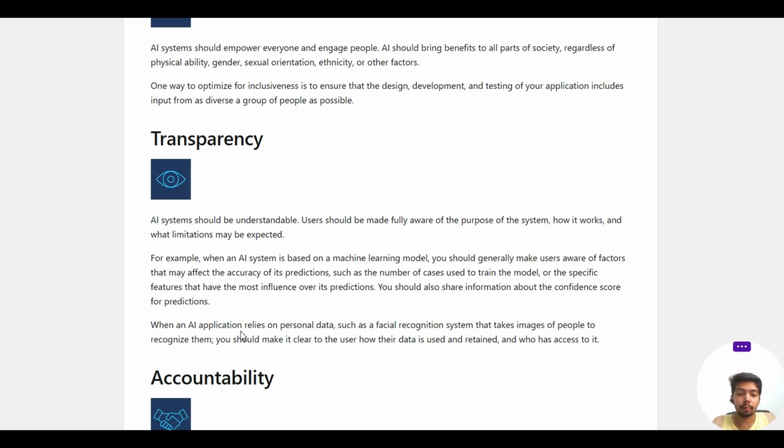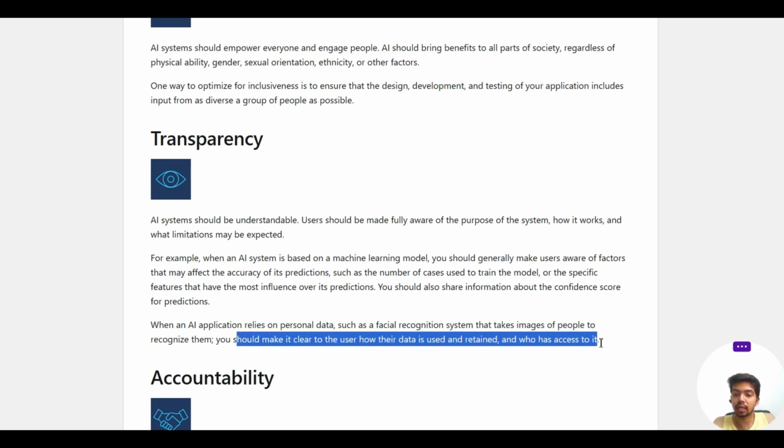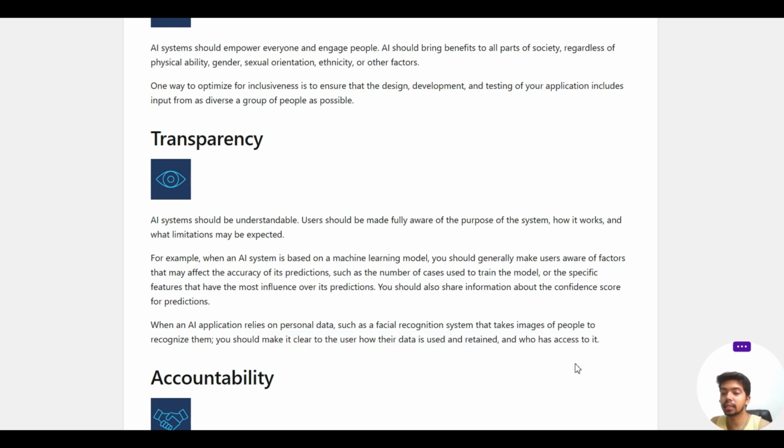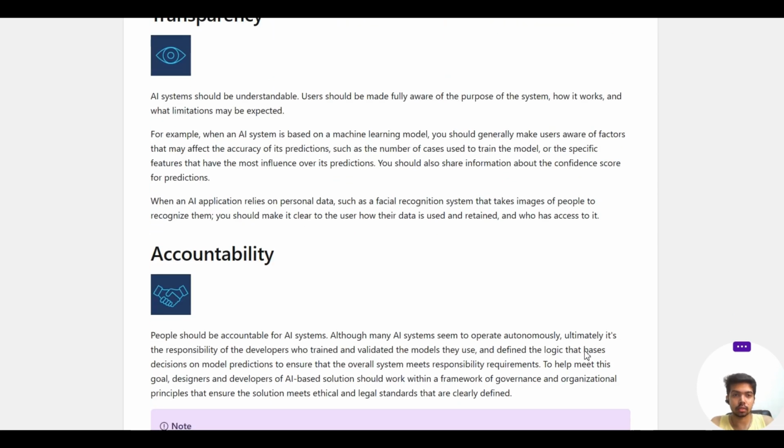And when an AI application relies on personal data, such as a facial recognition system that takes images of people to recognize them, you should make it clear to users how their data is used and retained, and who has access to it. We have to make all these things clear. The models have to be transparent. The way we are collecting the data has to be transparent. You can't play with the data integrity part, and it has to be maintained at all costs.